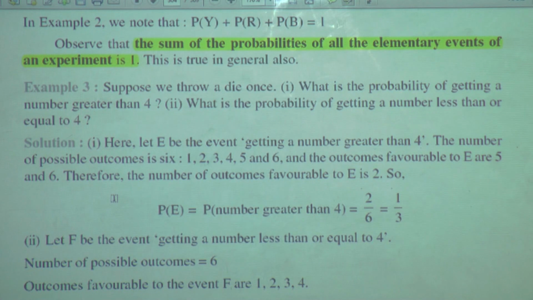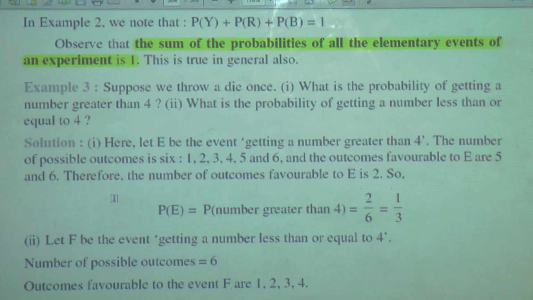Here, let E be the event getting a number greater than 4. The number of possible outcomes is 6. Yes, when you throw a die, the possible outcomes are 6. They are 1, 2, 3, 4, 5 and 6.